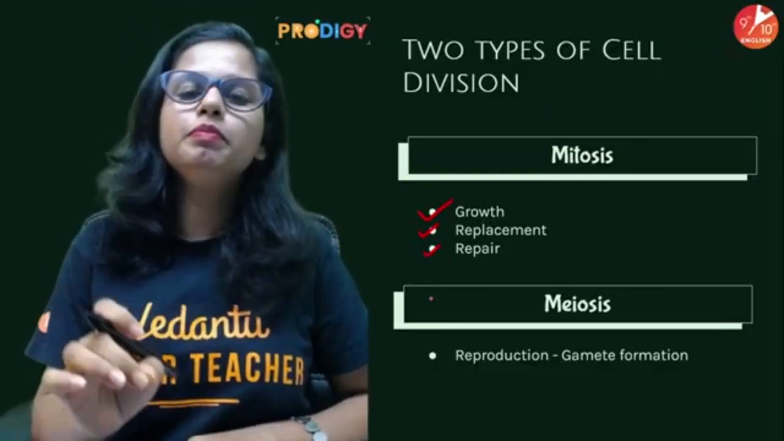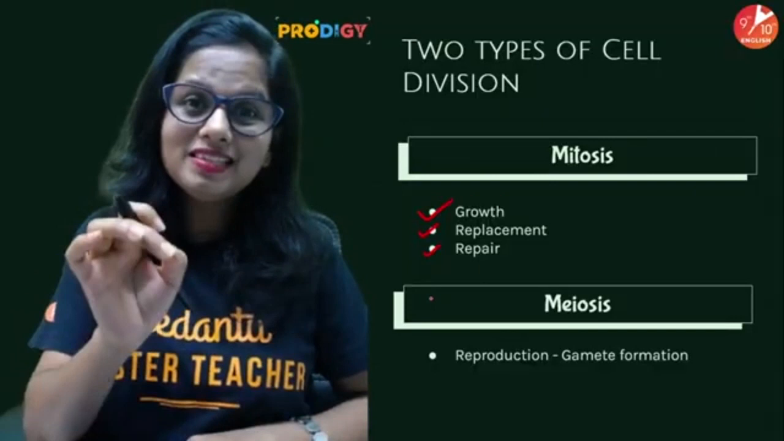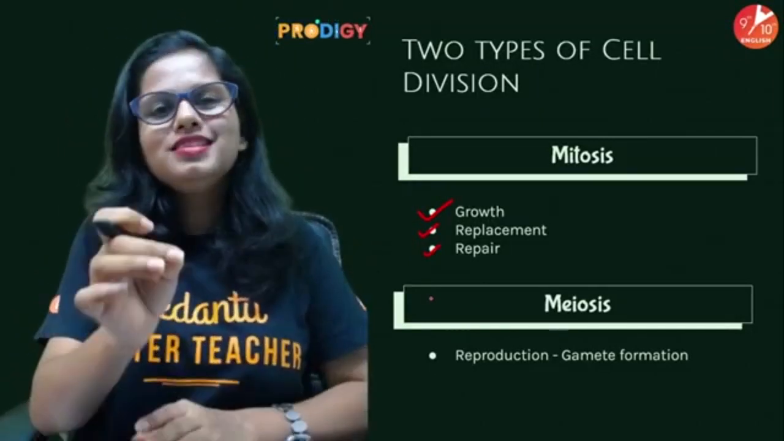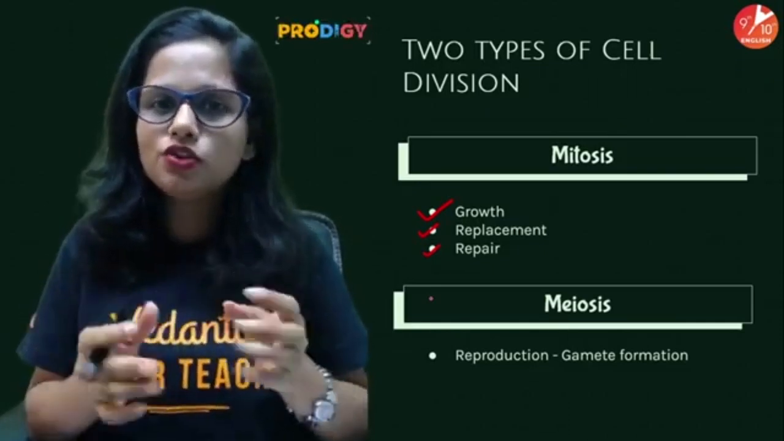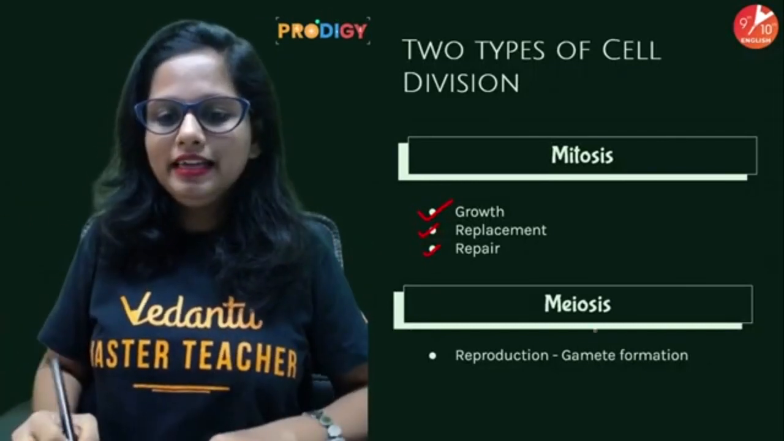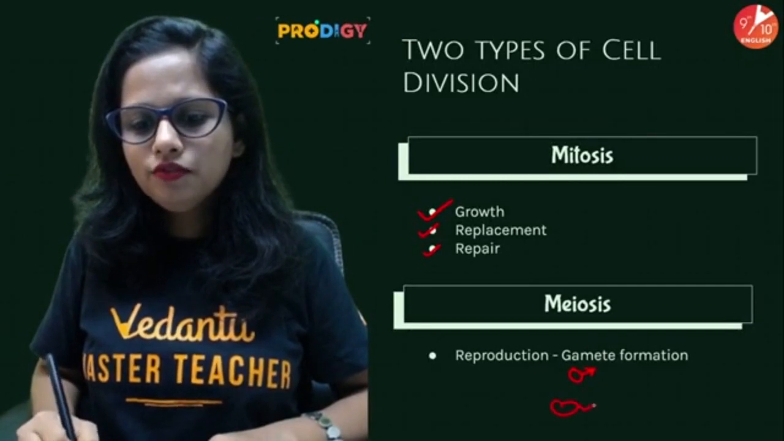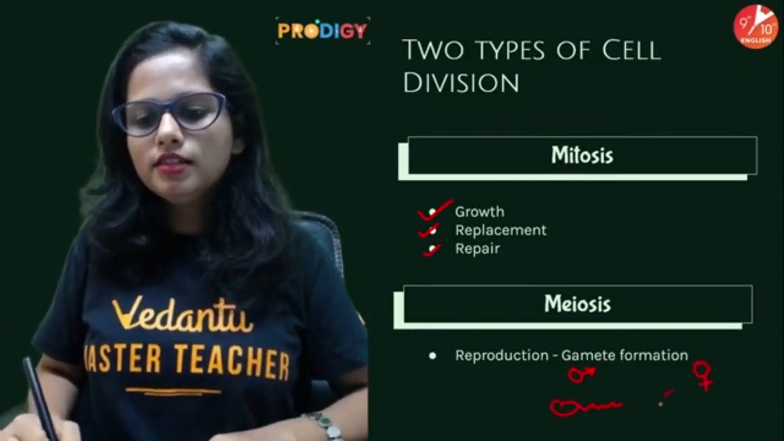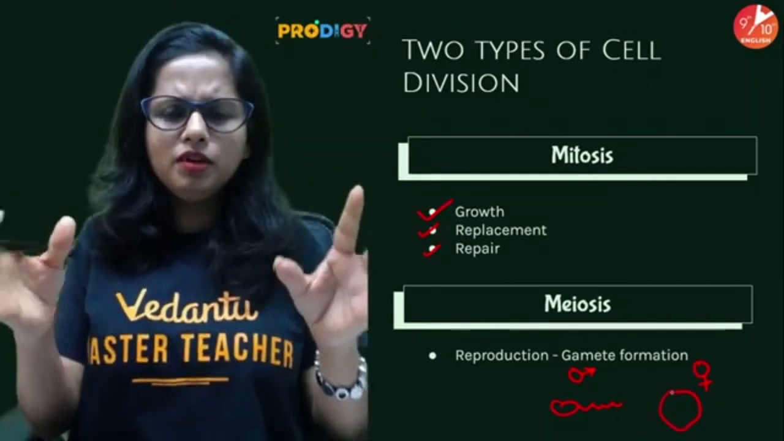Organisms which reproduce by sexual means, which we call sexual reproduction. In sexual reproduction, there are specialized reproductive cells which are involved. Now, which are those specialized reproductive cells? Like in the male body, there is the formation of sperms, and in the female body, there is the formation of ovum. So I call it, like, how to remember the symbols.